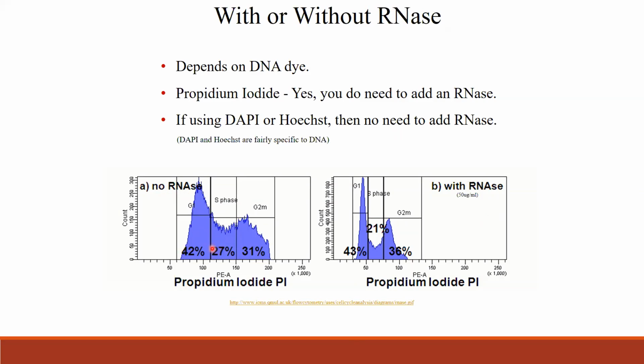And here you see the CVs are wide, and the profile is not looking that great. And here you see adding RNase clearly separates the peaks, and also the CV is lower. But if you're using DAPI or Hoechst dye, then there is no need to add RNase because both dyes are fairly specific to the DNA. And even if there is some RNA, it does not interfere in the analysis.